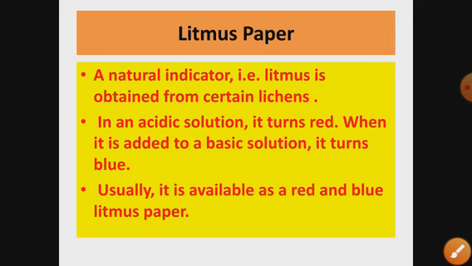Litmus paper is a natural indicator. Litmus is obtained from lichens. We have studied lichens in the first chapter. Do you remember lichens? Lichens are used for making litmus. You must have seen litmus paper in your labs also. In an acidic solution it turns red, and when added to a basic solution it turns blue. Usually it is available as red and blue litmus paper.